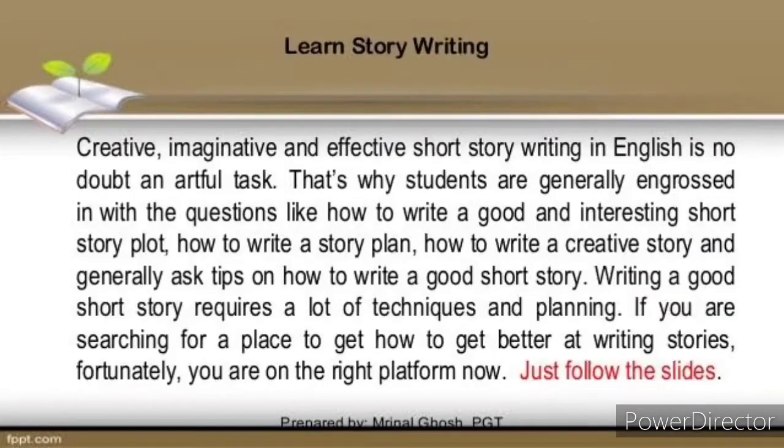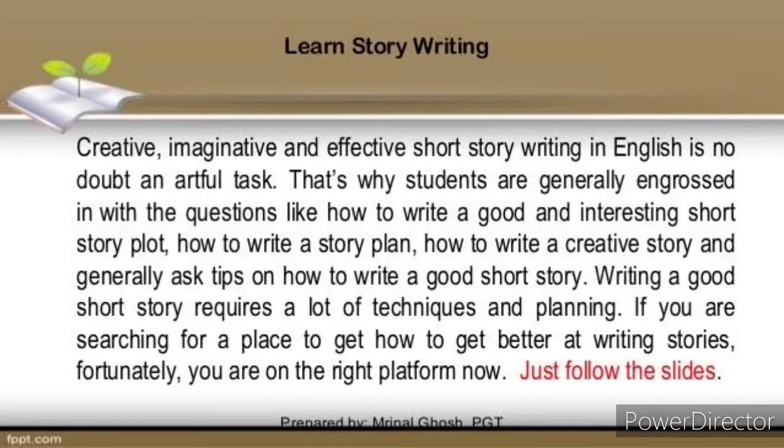Things to remember when you start writing a story: the story must be creative, imaginative, and effective. Short story writing in English is no doubt an artful task. That's why students are generally engrossed with questions like how to write a good and interesting short story plot, how to write a story plan, how to write a creative story, and they ask for tips on how to write a good short story.